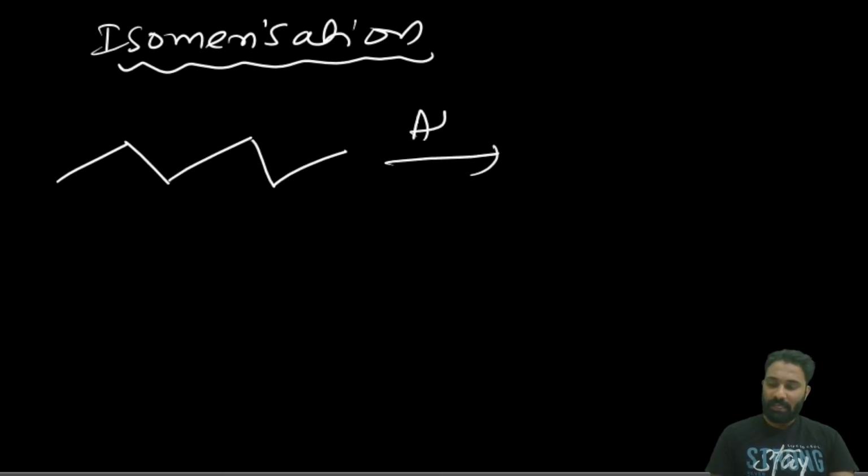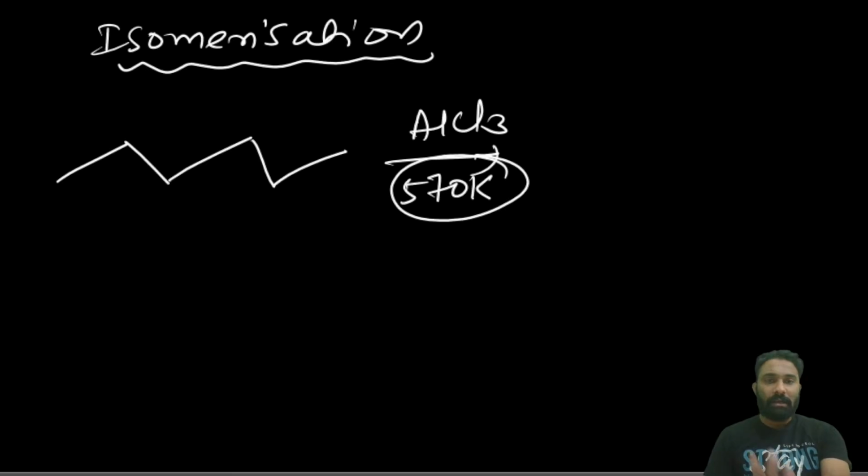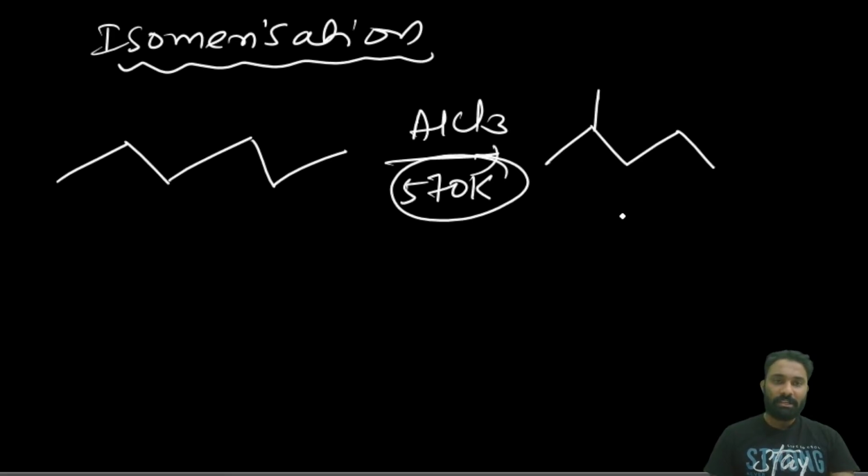In the presence of AlCl3 at 570 Kelvin, because alkanes will not readily react at low temperature. Alkanes require high temperature because sigma bonds are strong to break. That's the reason we require higher energy to break the stable bonds. Done. Now one isomerization will happen, and the second isomerization is also possible here. These are the two isomerizations possible for this one.